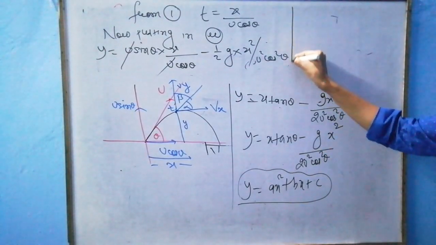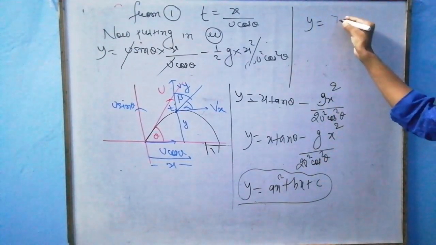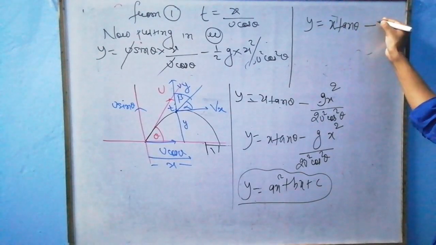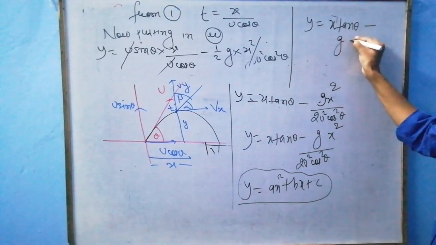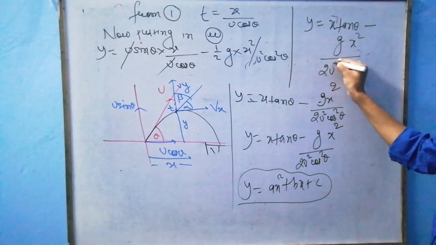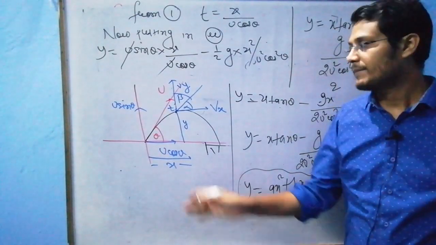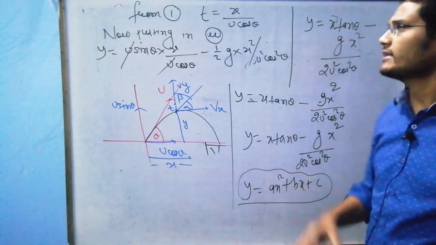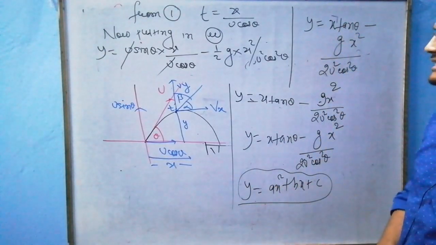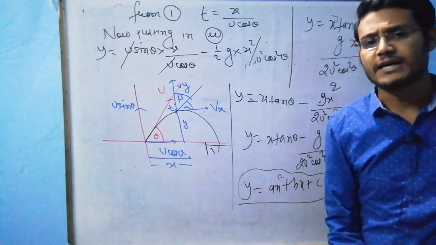This is also x tan theta minus g x square by 2 u square cos square theta. If the path is parabolic, it satisfies the quadratic equation ax square plus bx plus c, here with constant term 0 because it passes through the origin.